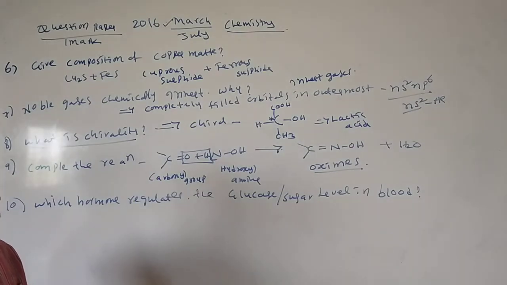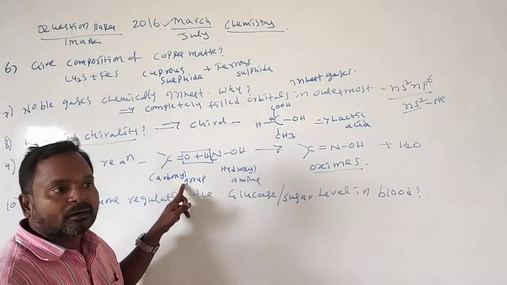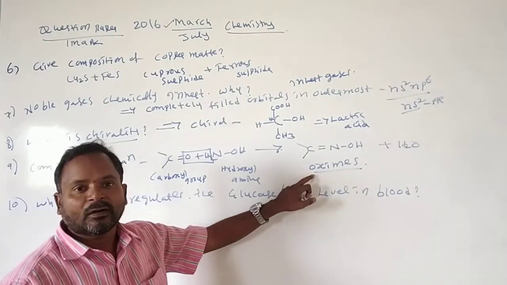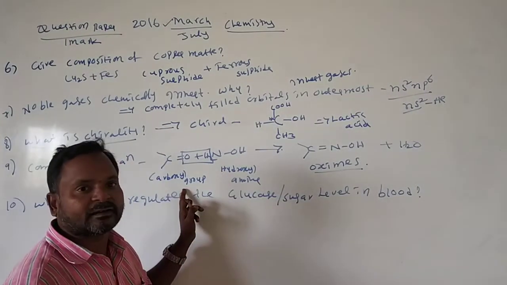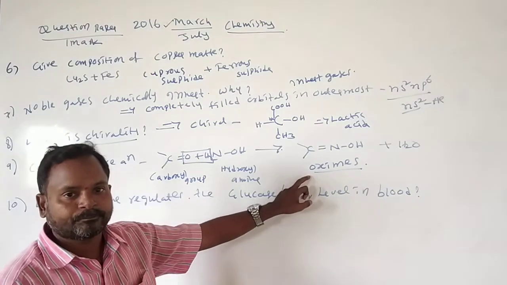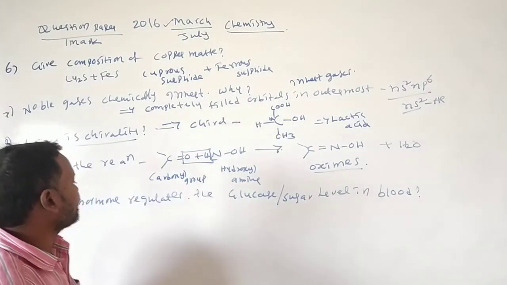And one more thing, if the carbonyl group is an aldehyde, we'll get an aldoxime. If the carbonyl group is a ketone, we'll get a ketoxime.